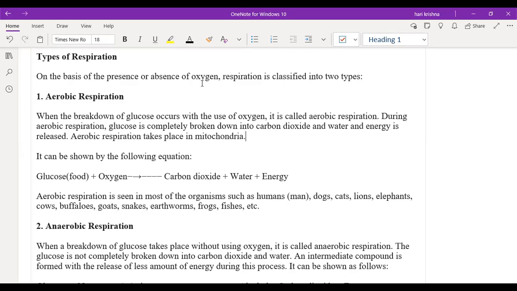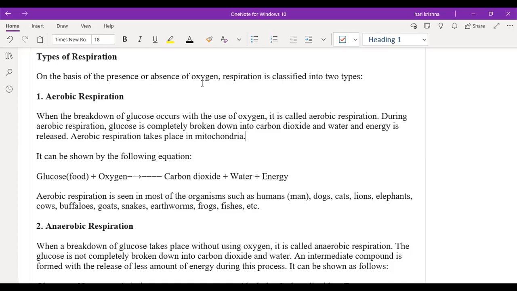And whenever there is a complete breakdown of the glucose, it will release a lot of energy. If it undergoes partial breakdown, it will release a small amount of energy only. But whenever it undergoes complete breakdown of the glucose, it will release a lot of energy. That is almost 36 ATPs it will release.